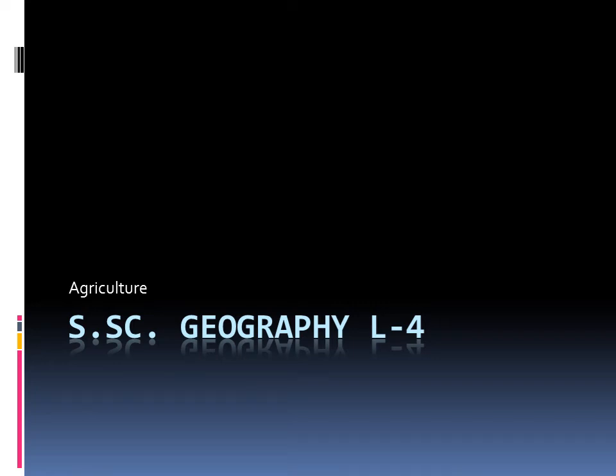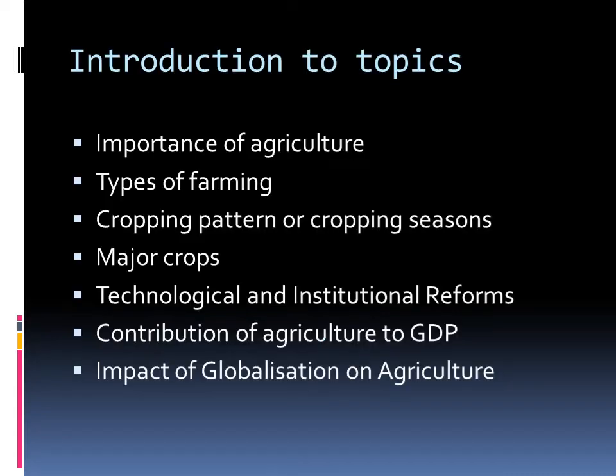Now we will start lesson 4 of geography, agriculture. In this lesson we will study different topics such as the importance of agriculture, what the different types of farming or agriculture are, cropping patterns or cropping seasons of India, major crops along with their climatic conditions and distribution